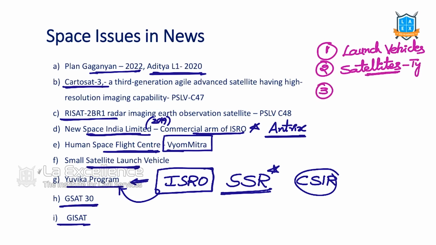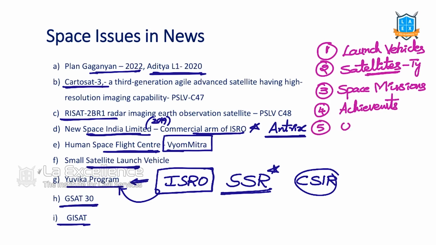Next, what are these space missions? We said Aditya, we said Gaganyaan. These are all space missions. What are these space missions? Next, what are the achievements of ISRO? We should know. And orbits is an evergreen topic. Types of orbits is an evergreen topic.